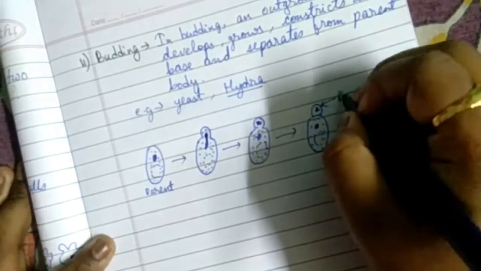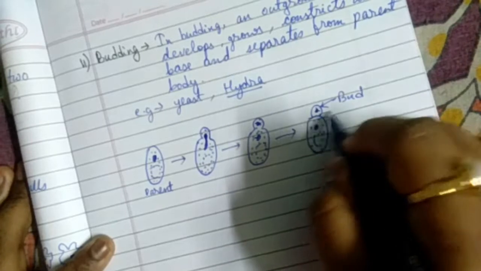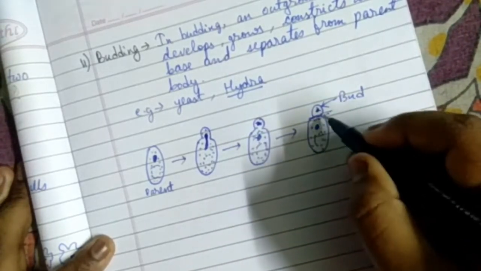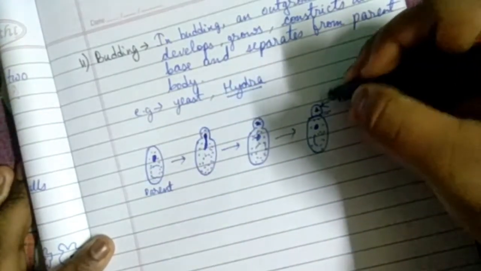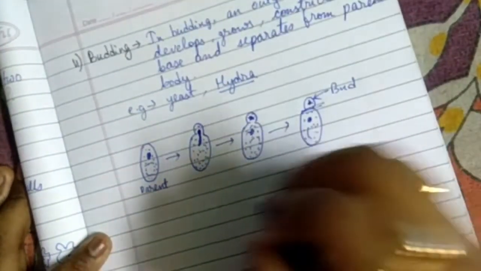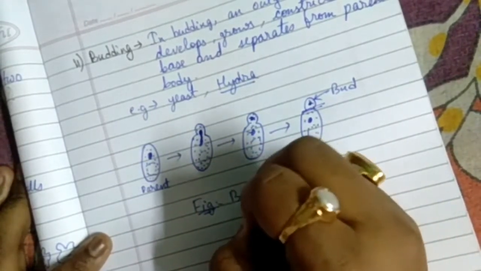Now here this is a bud. The bud may also separate from the parent body, or it can remain attached to the parent body and form a chain of buds. This is budding in yeast.